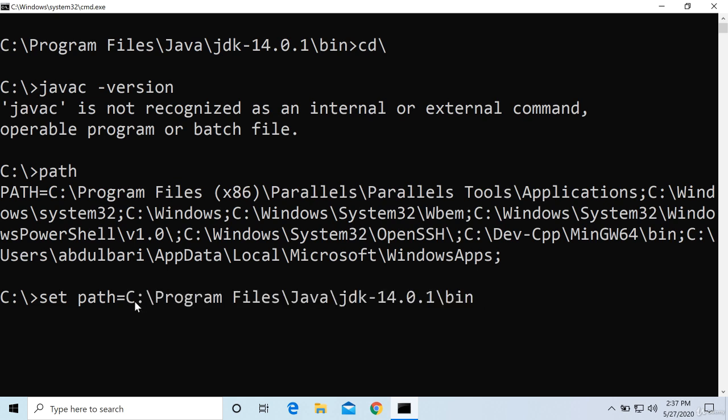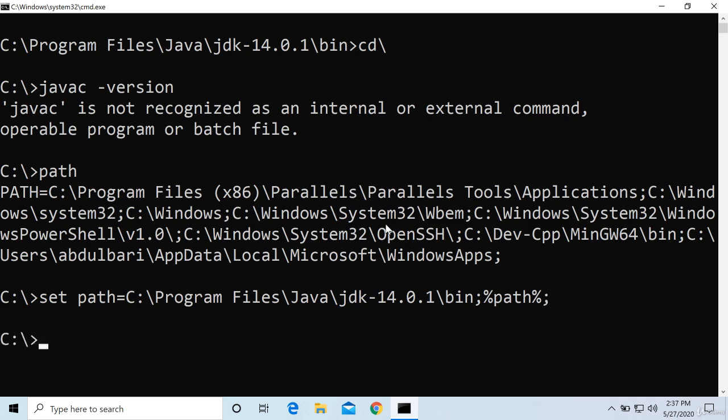See, this was the path. C program file Java JDK 14.0.1/bin. Then I will give semicolon. You can see that all the paths are ending with semicolon and a new path is starting. Now, if I set this path, all these paths will be lost. Only this path will be taken. Then what? I want that remaining paths should also be attached with this one. So use percentile path and percentile semicolon, enter.